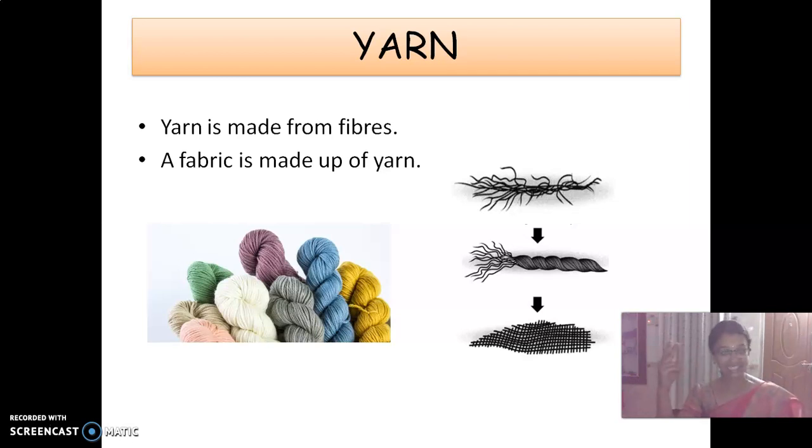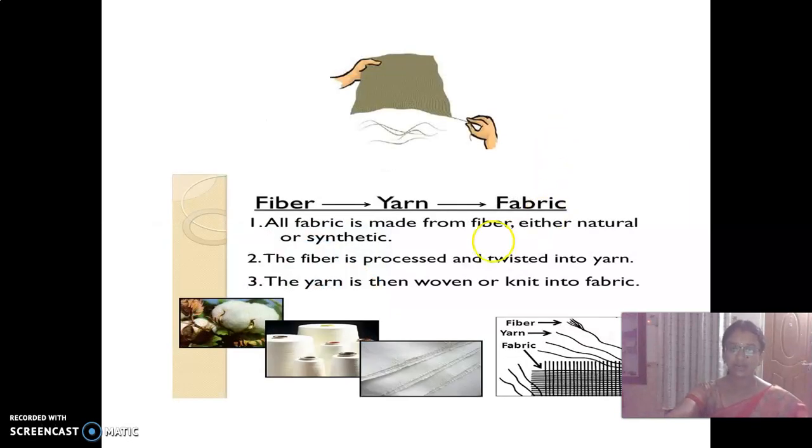So what is the first one? Fiber. The second stage is yarn, and then the third stage is fabric or cloths. Look at here. I said you right: fiber, yarn and fabric. All fabric is made up of fiber. It can be either natural or synthetic. The fiber is processed and twisted into yarn, and then this yarn is woven or knitted. Woven is nothing but weaving or knitting to form fabric.